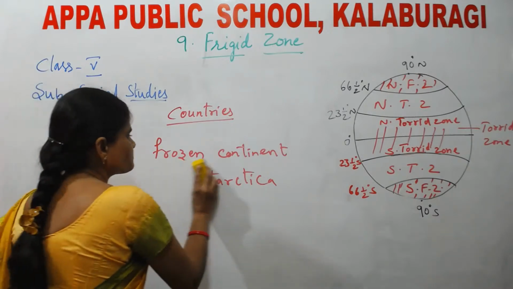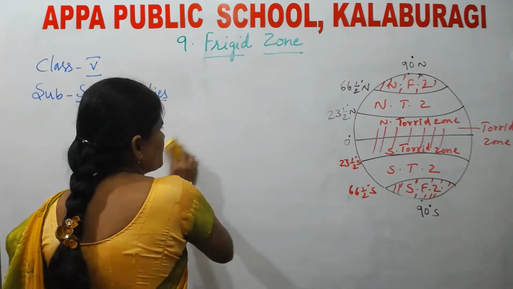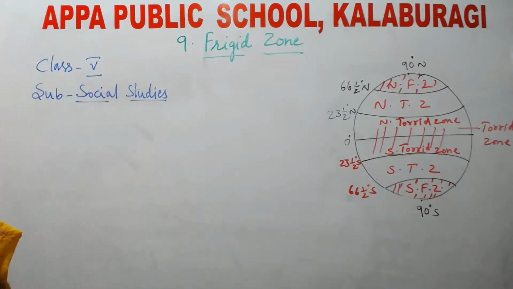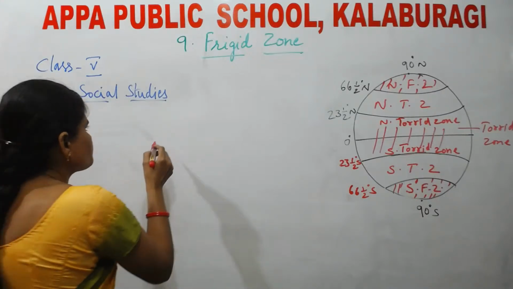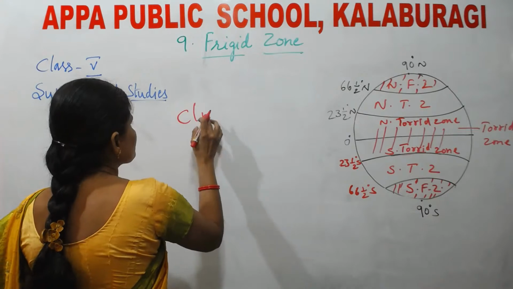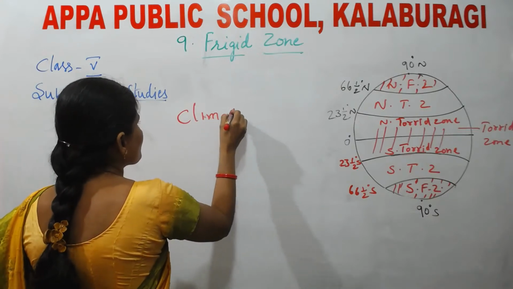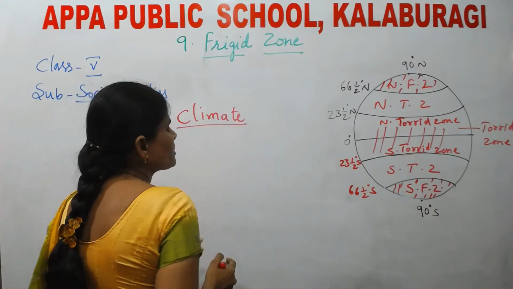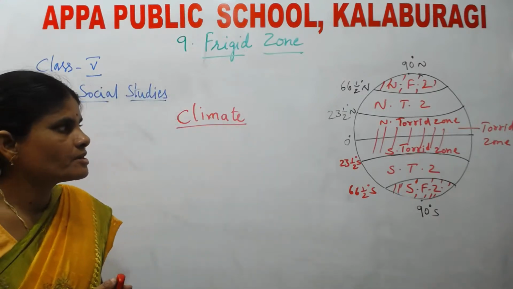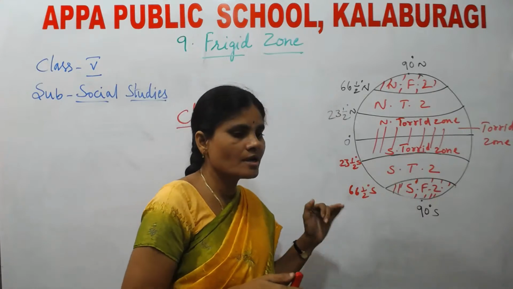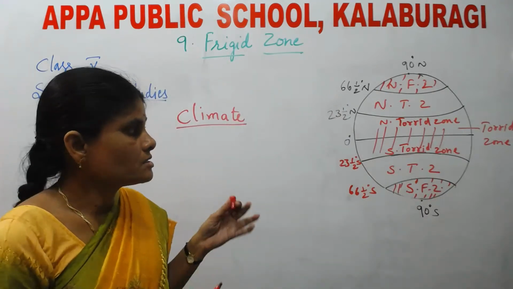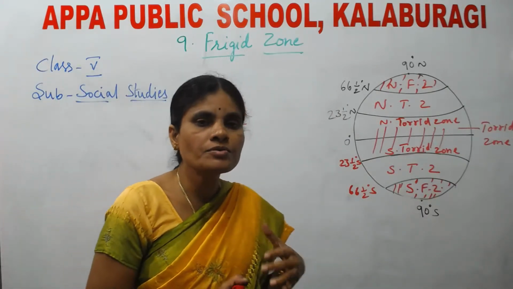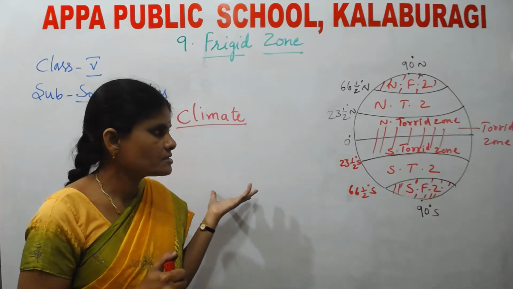Next, let us see the climate. What type of climate is experienced by the North frigid zone and the South frigid zone? See, children, I already told you in the earlier lessons, that means previous lessons.